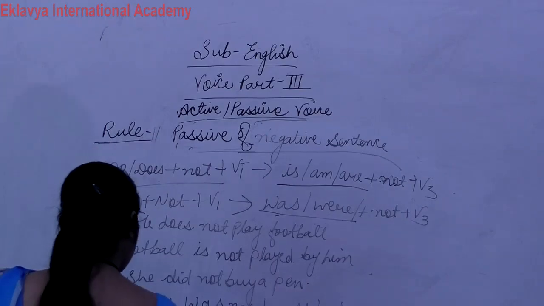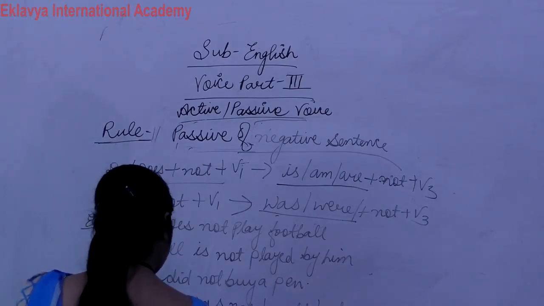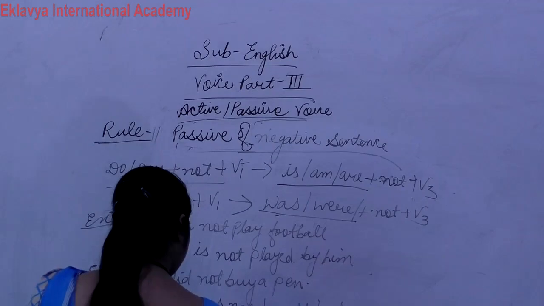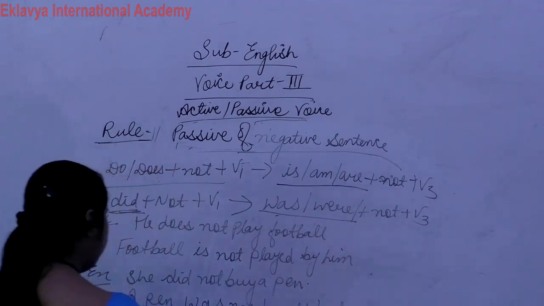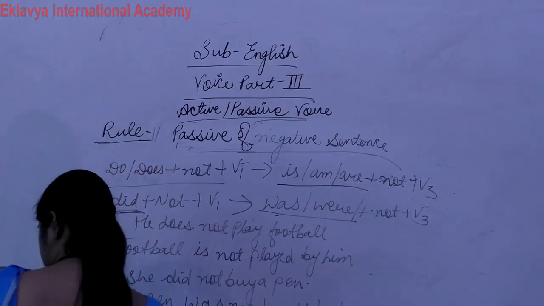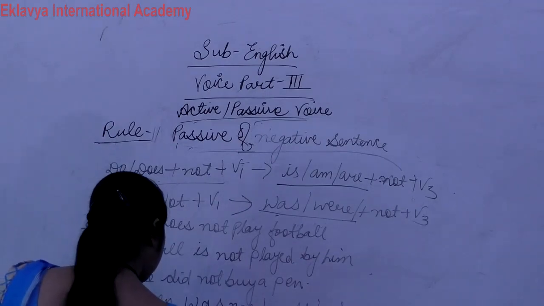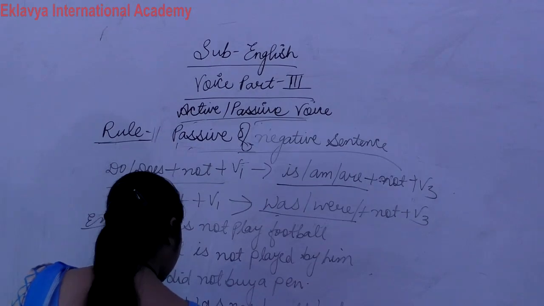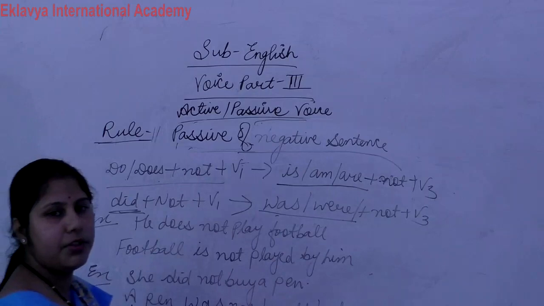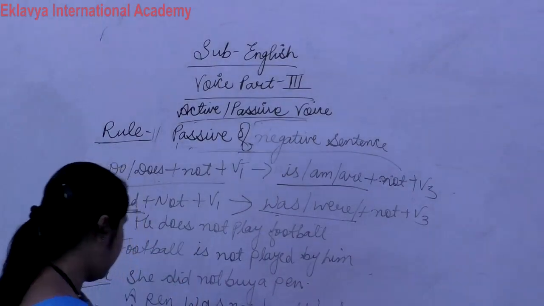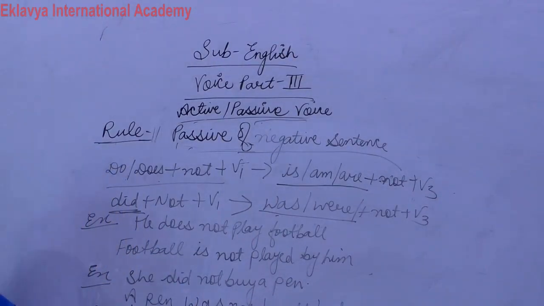They do not help me. So do not comes, so: I am not helped by them. This is our negative sentence structure. Clear?